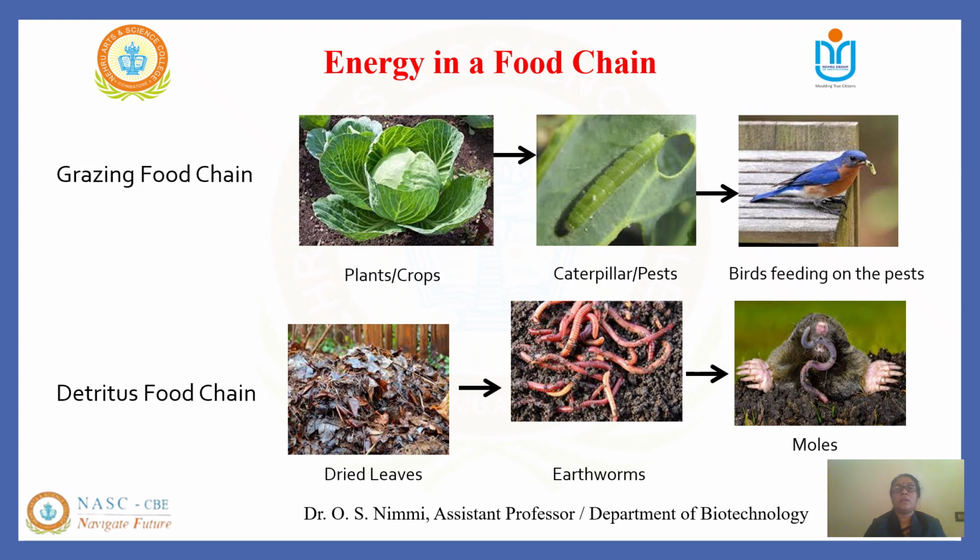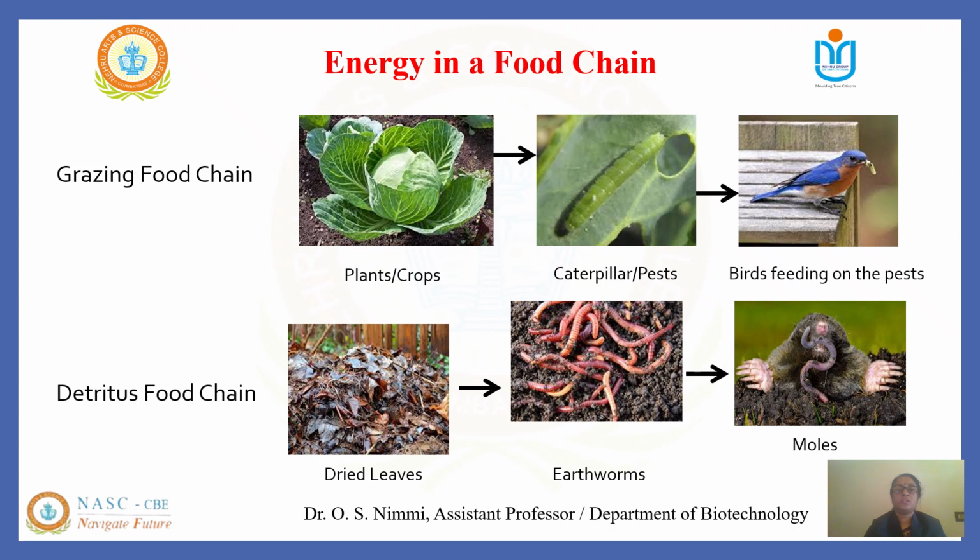So in a grazing food chain, what we can see over here is that there are primary producers and secondary producers. The food chain is more prevalent in those ecosystems where a substantial part of the net primary production is grazed on by the herbivores. Thus, there is enough energy to support the higher trophic levels. Therefore, it starts from a green plant and goes to grazing herbivores and on to carnivores.